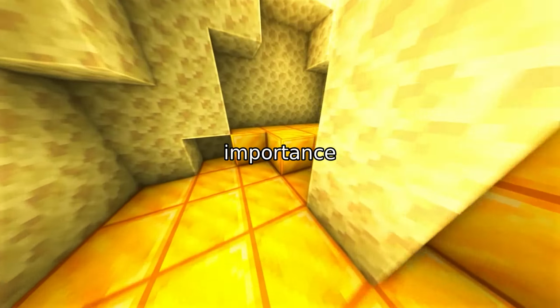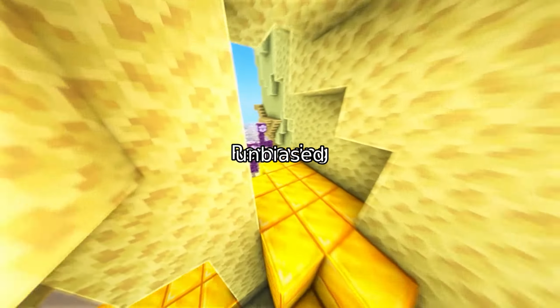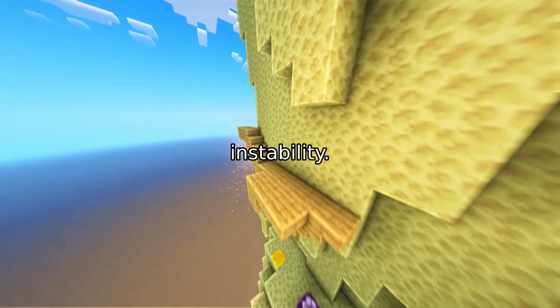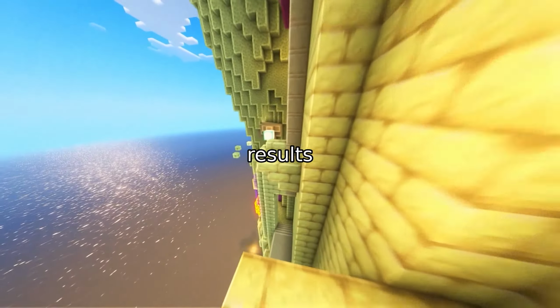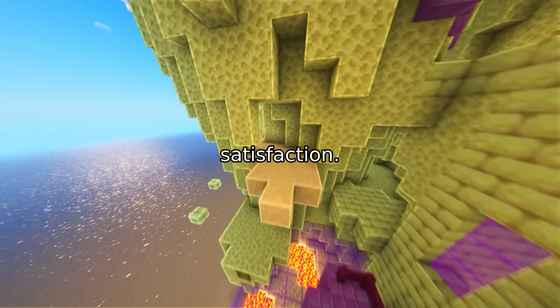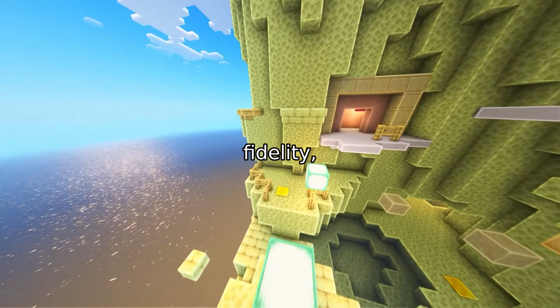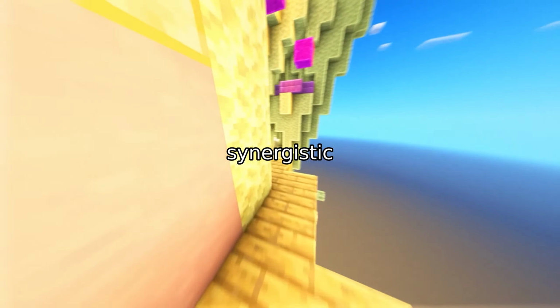Ablation studies confirm the importance of each component. Removing unbiased inference leads to higher error and instability. Disabling guided flow results in poor constraint satisfaction. Skipping calibrated estimation reduces fidelity, especially under volume constraints. Together, they form a synergistic system.